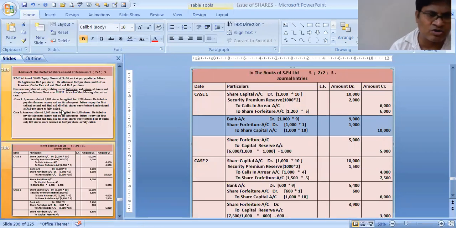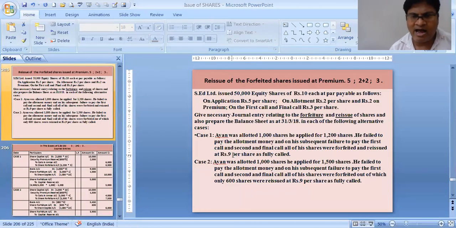Let's understand one more good sum. Ayan was allotted 1,000 shares and he applied for 1,500 shares. The same thing, he failed to pay the allotment money, and on his subsequent failure to pay the first call and second call, his shares were forfeited, out of which only 600 shares were reissued at ₹9. So the reissue part is different.